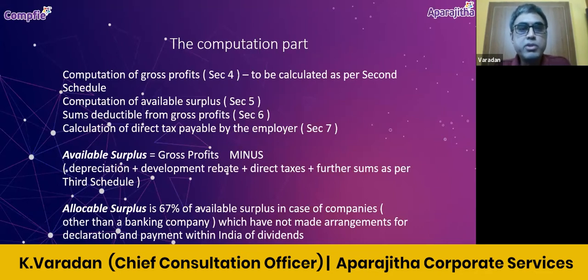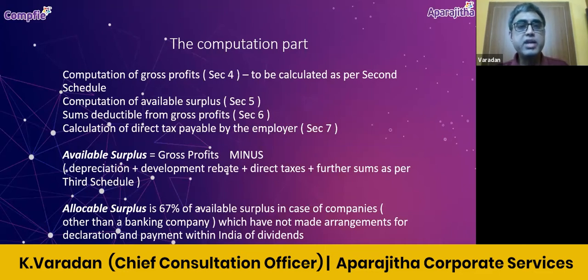Section 4 talks about computation of gross profits, right? It is done as per the directions given under second schedule, right? So we may have to go through the second schedule to understand how to arrive at the gross profits. That is number 1. Number 2 is computation of available surplus, right? I think we will too often hear two terminologies, available surplus and allocable surplus, when it comes to the question of payment of bonus act.